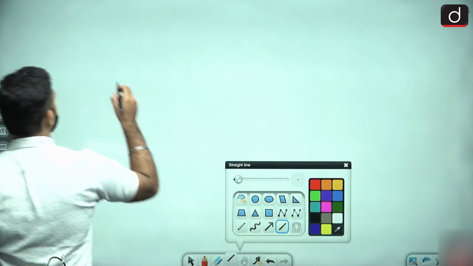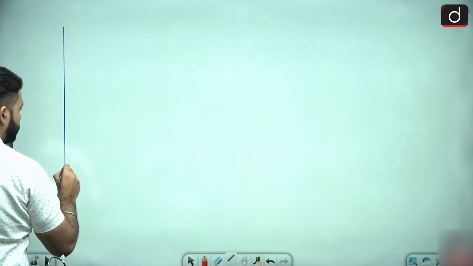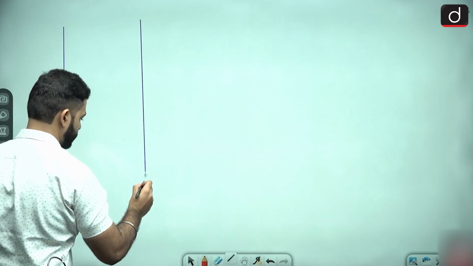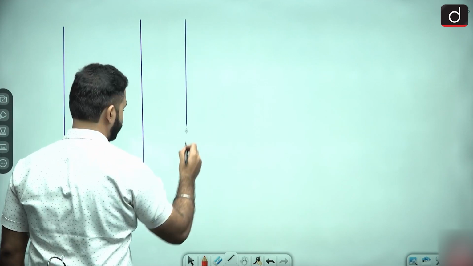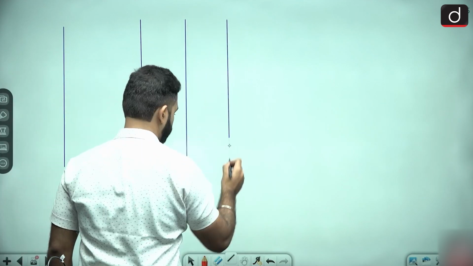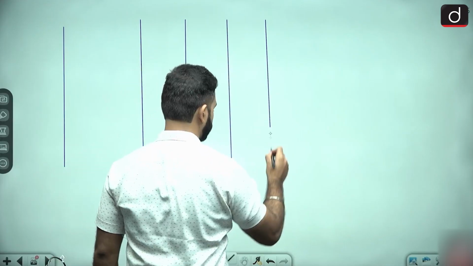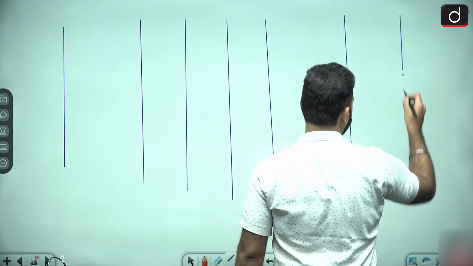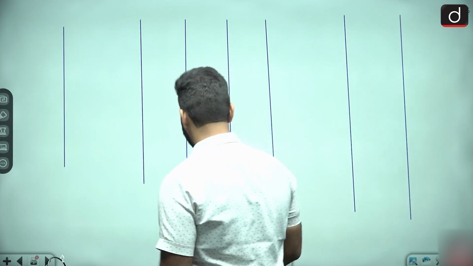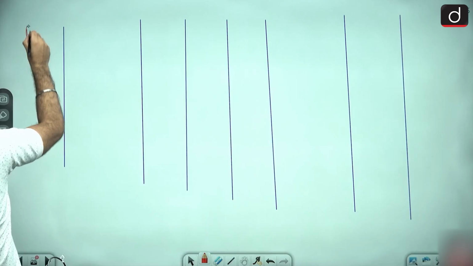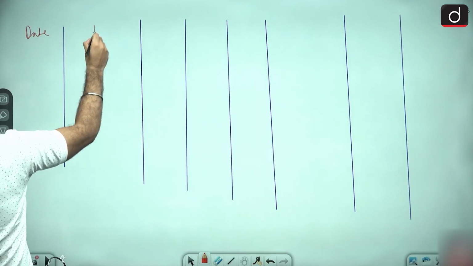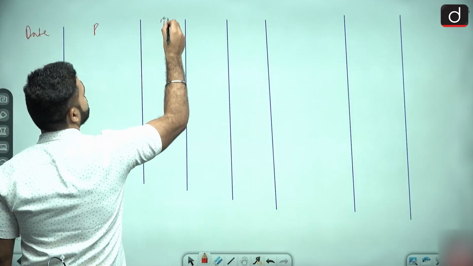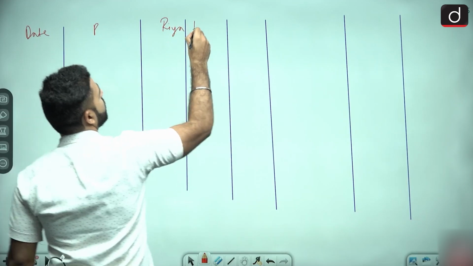Okay. So first we know date, particulars, first partner and second partner. Again date, particulars, first partner and second partner. So let us write date, particulars, Riya, Kabir.